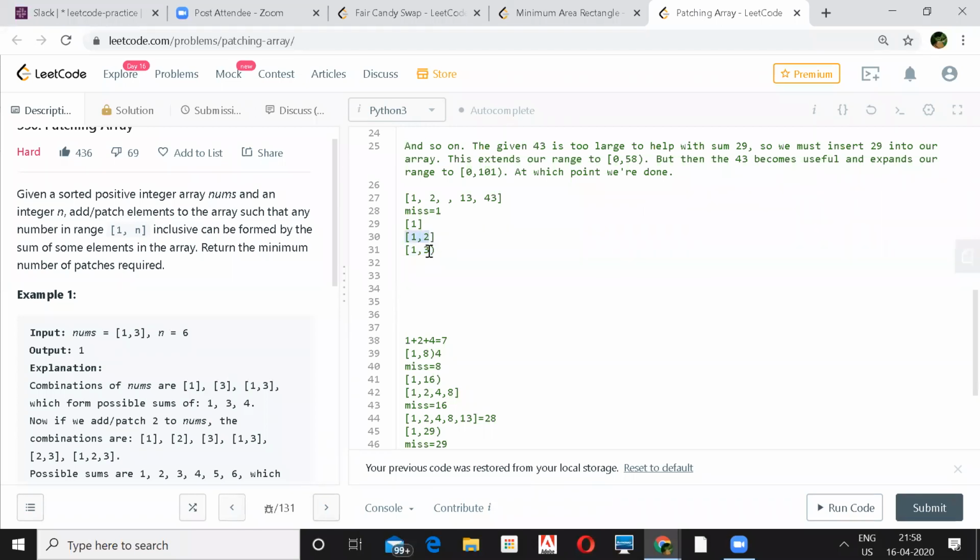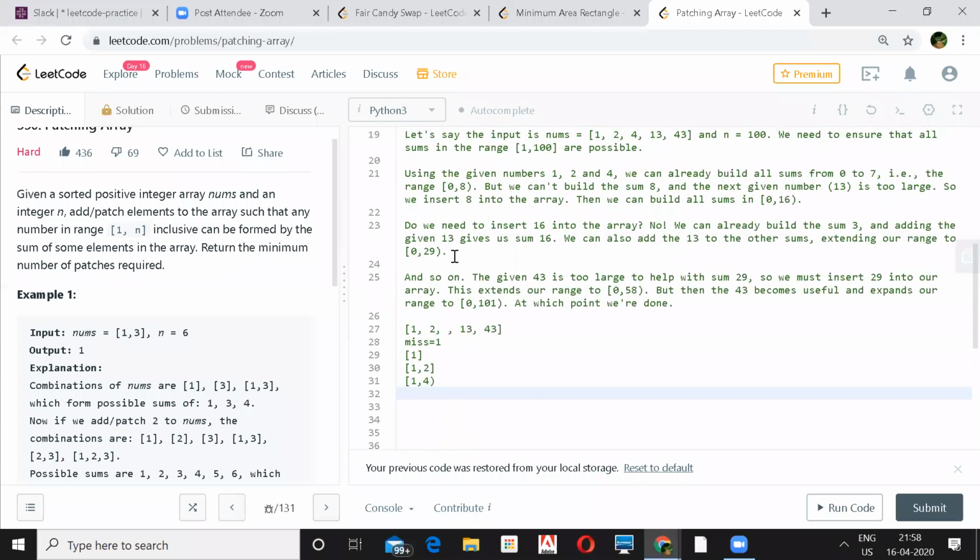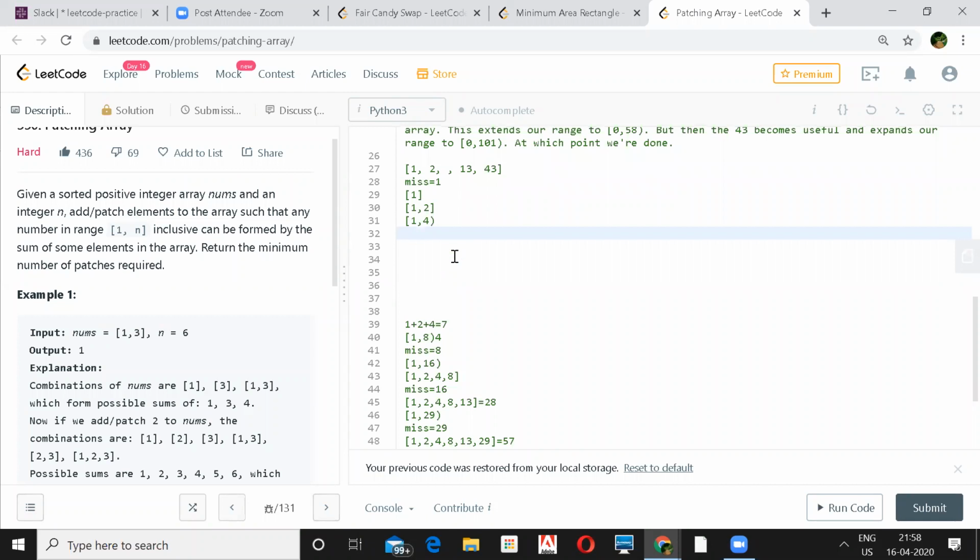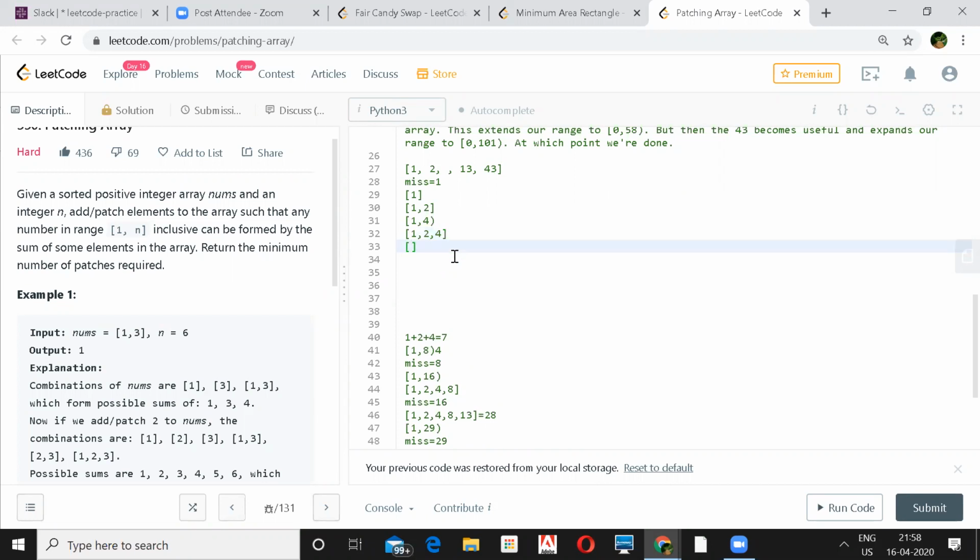But 4 you can't generate. Now, in order to generate 4, the element has to be 4. So you'll have 1, 2, 4 in your array. If this is in your array, you can generate sums from 1 up to 8 open.